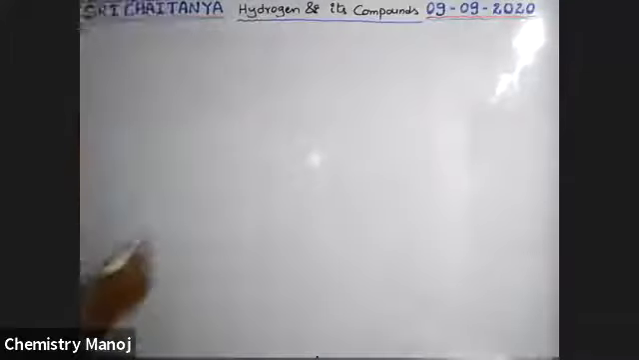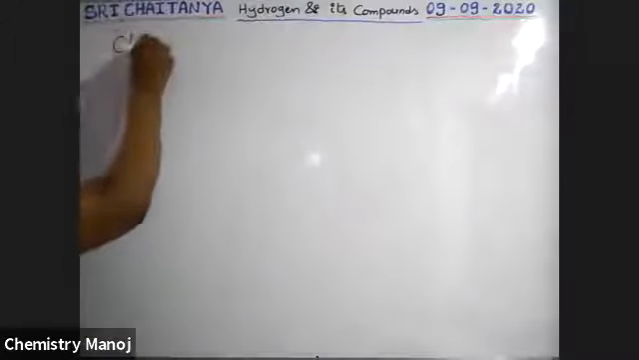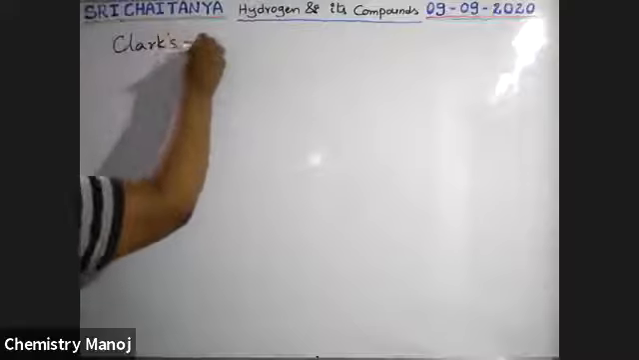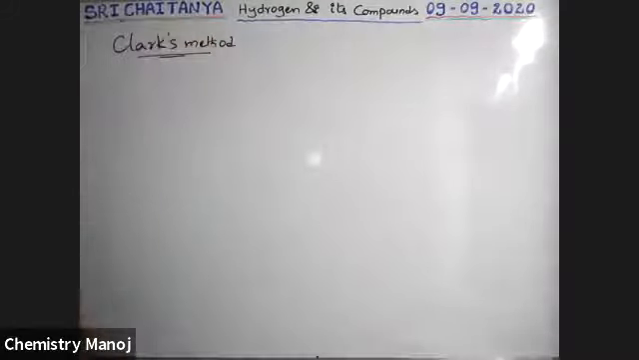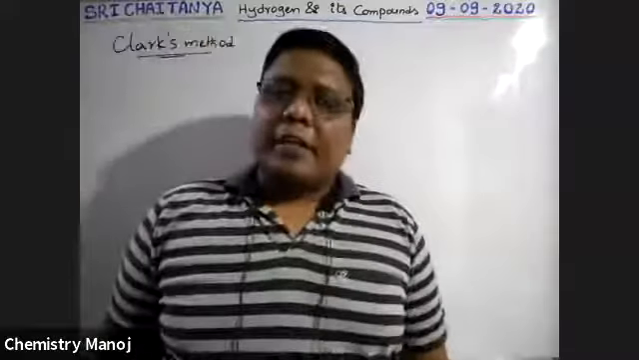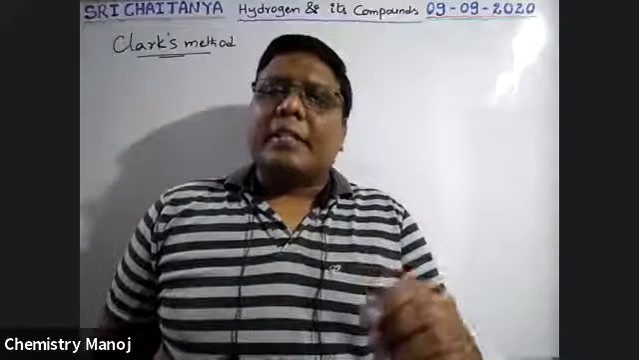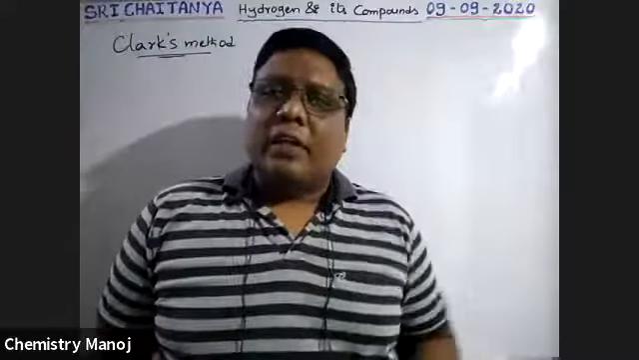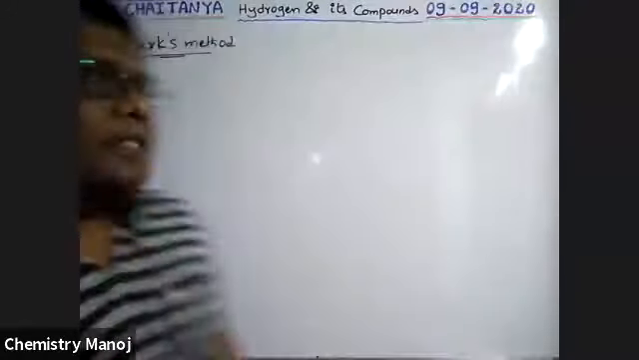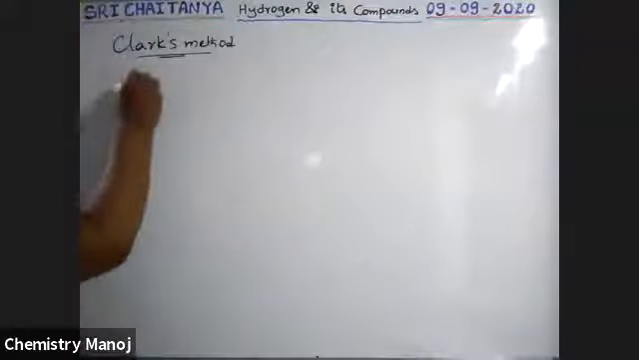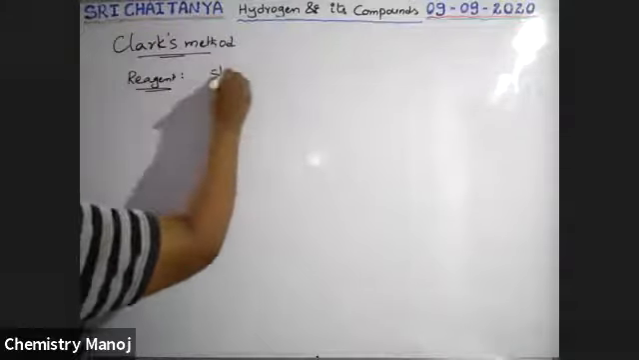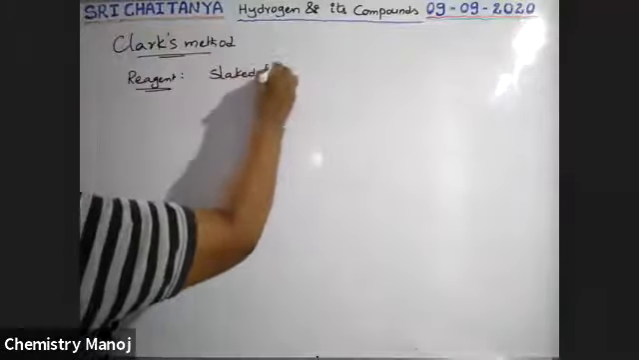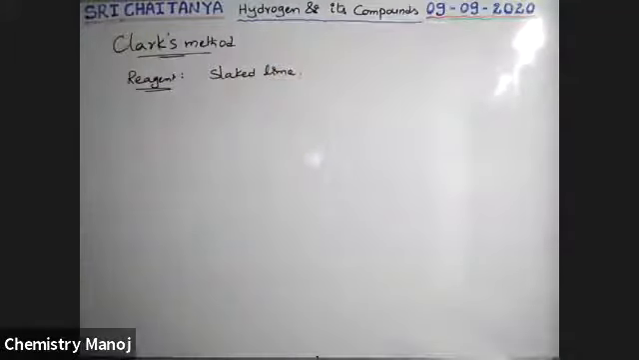Clark's method. Clark is the scientist's name. He used a reagent to convert hard water into soft water. The reagent used for this purpose is slaked lime. Slaked lime is the reagent to convert hard water into soft water by Clark's process.